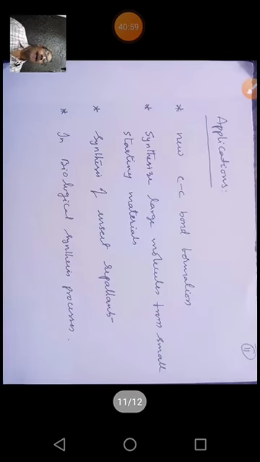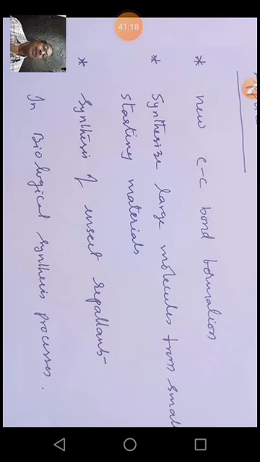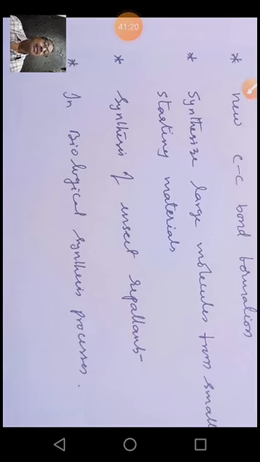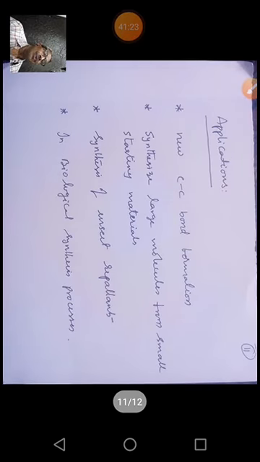Coming to the applications, we already discussed these applications. In this aldol reaction, a new carbon-carbon bond formation takes place. To synthesize large molecules from small molecules, this reaction is used in many industries and in synthetic chemistry. Generally, we use this reaction in the synthesis of insect repellents. It is also used in biological synthetic processes. These are the different applications. So this is about aldol reaction and crossed aldol reactions.